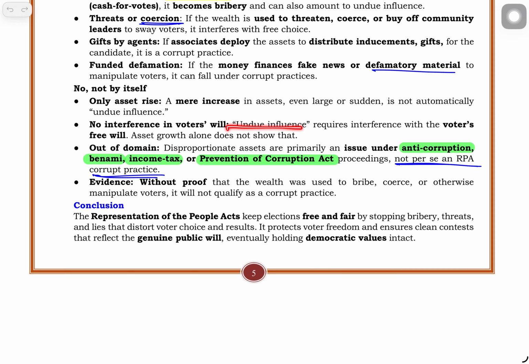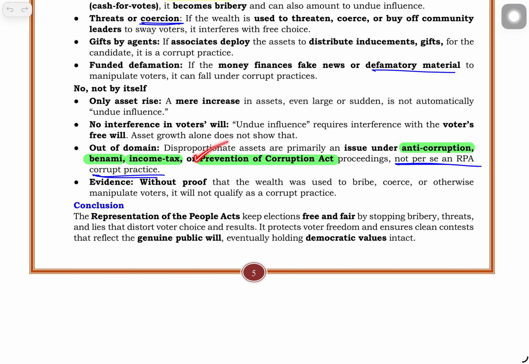Okay. Undue influence can interfere in voters' free will, but mere increase in asset growth will not lead to interference in voters' free will. Out of domain: disproportionate assets are primarily an issue under the anti-corruption law, Benami Act, Income Tax Act, Prevention of Corruption Act.